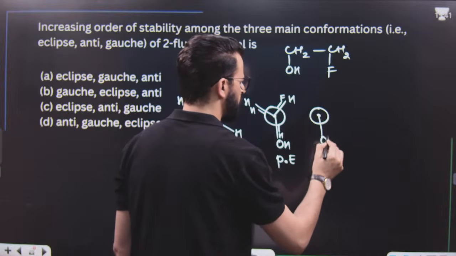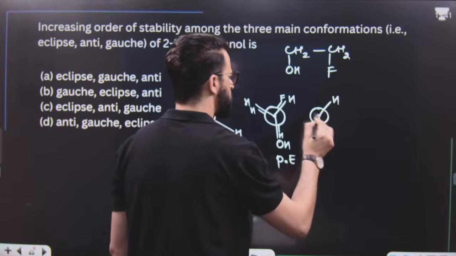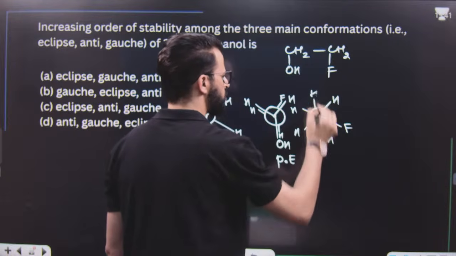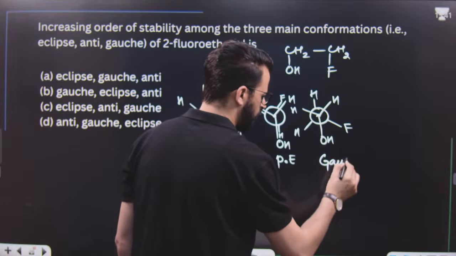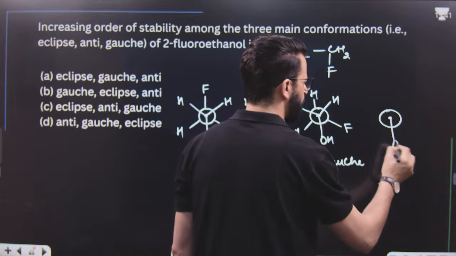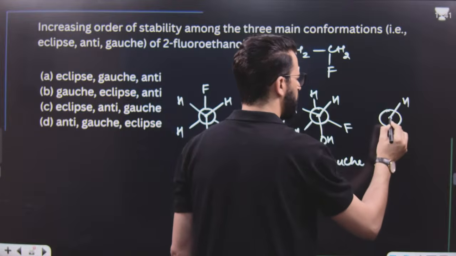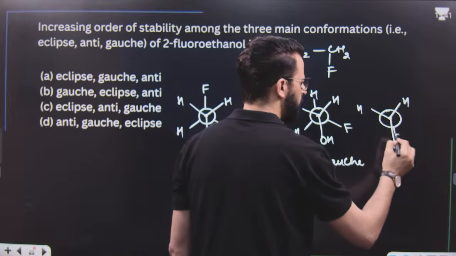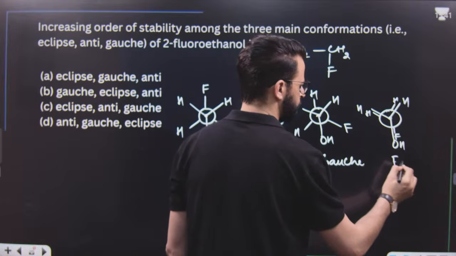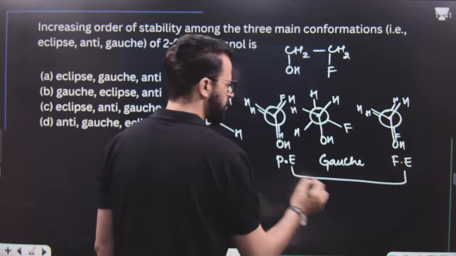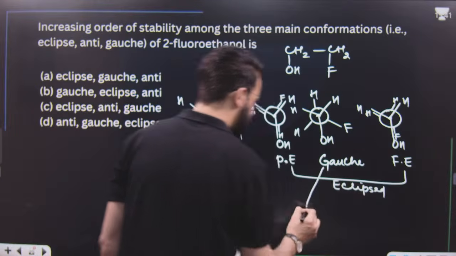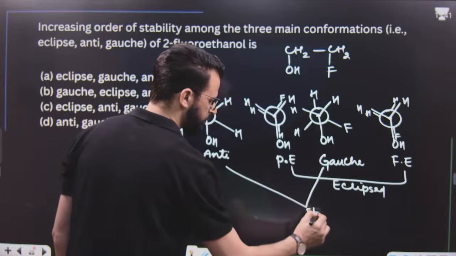After that, it is once again OH. This is H, this is H. After that, it is F. This is H, this is H. This is known as gauche form. After that, we have another important form, and that important form is like this. This is the fully eclipsed form. Both these forms are eclipsed, and these are staggered forms.